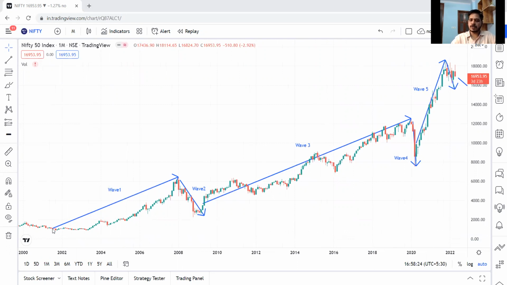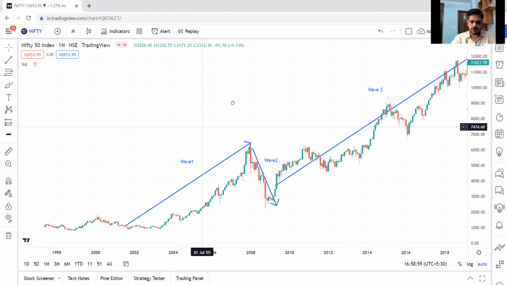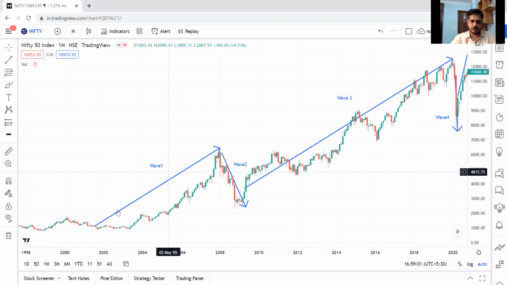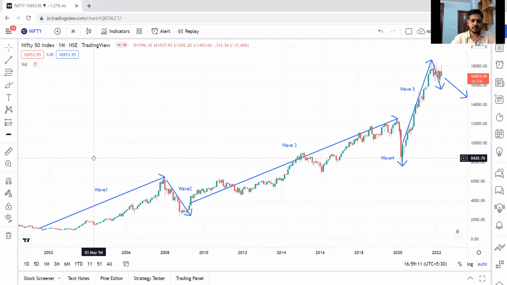The dot-com bubble burst was happening, and the fundamentals of the economy were negative. The economy was not good at all, and surveys were saying it was a bearish market. However, a bull market happened. Wave 1 ran from 2001 till 2008, close to 8 years.